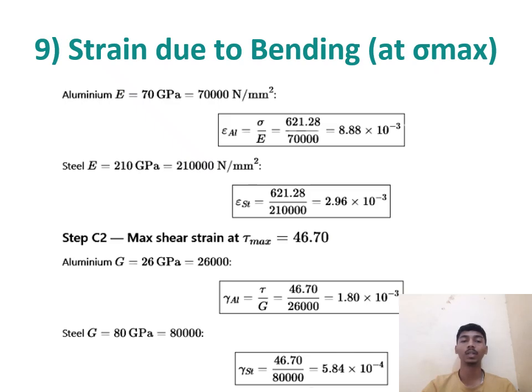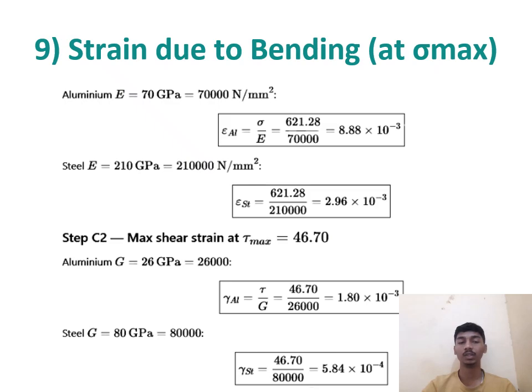Now step 2, max shear strain at tau max is equal to 46.70. In aluminum, G is equal to 26 gigapascal, that is 26,000, and gamma Al is equal to tau divided by G, equal to 46.70 divided by 26,000, which is equal to 1.80 into 10 raised to minus 3.